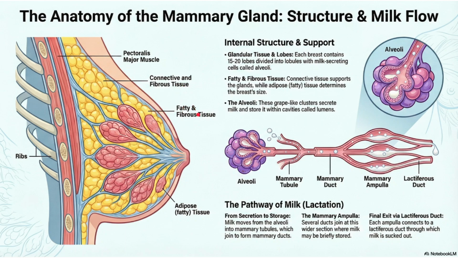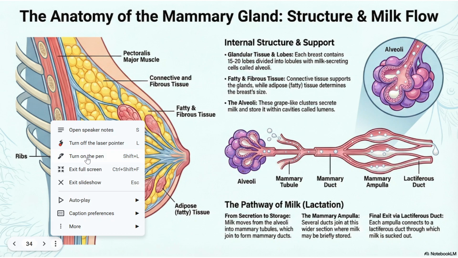Mainly you note this: from the alveoli a tube arises, that is mammary tubules. Many mammary tubules will join to form a mammary duct. That is, in one lobe there will be many mammary tubules, all joining to form one mammary duct. The mammary duct will open into slightly wider spaces. We have already seen the fallopian tube, wider regions are called ampulla. Then finally it will be having the lactiferous duct, through which milk will come out of the body.